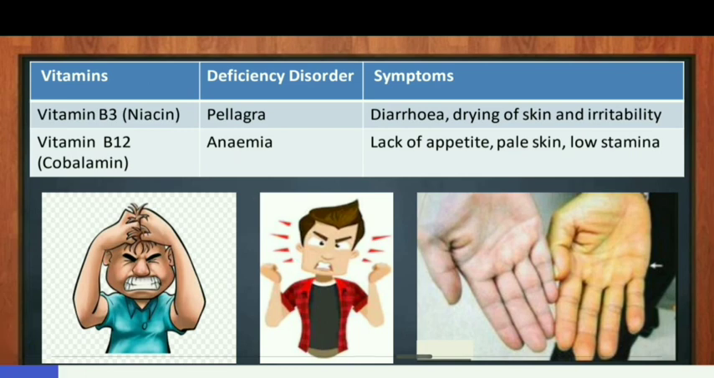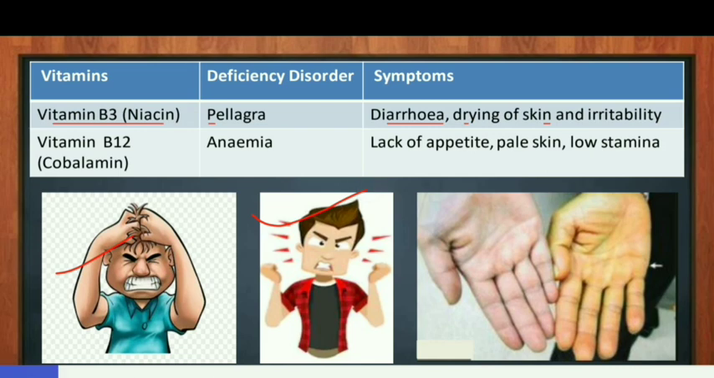Next is vitamin B3. The scientific name of vitamin B3 is niacin, and deficiency of vitamin B3 in the diet results in pellagra. Symptoms are diarrhea, drying of skin and irritability. Irritability means person becomes irritated, as you can see here in the pictures.